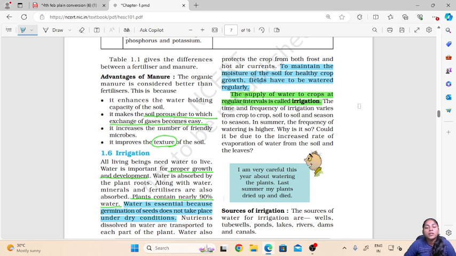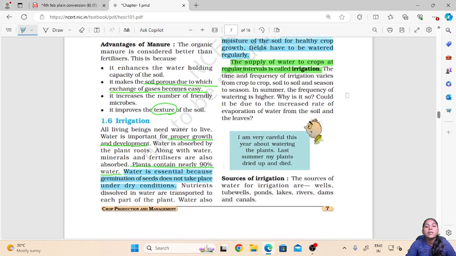Now these two factors will vary from crop to crop. One certain crop may require very repeated watering, whereas another crop may not require so much water, and less watering will be enough for its healthy growth. Then soil to soil, also different parts in our country will have different soil composition, and season to season.